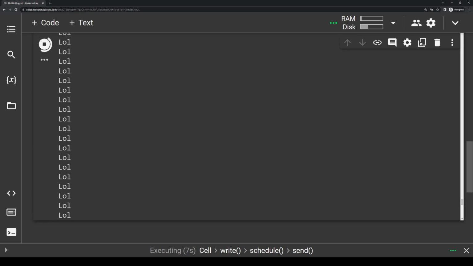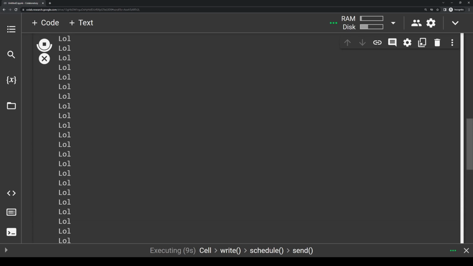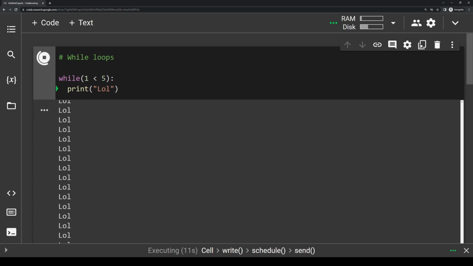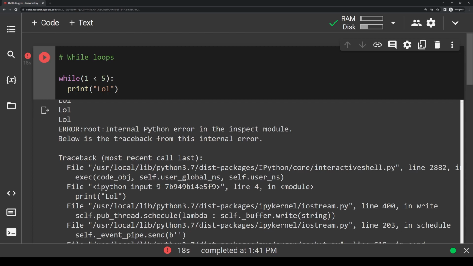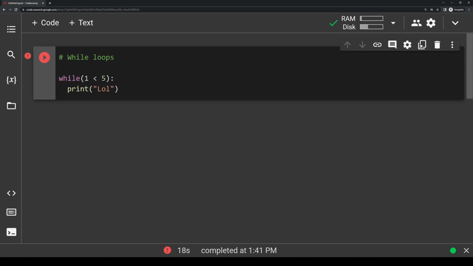So I should actually stop it before it crashes here. And it'll let me stop it. As you can see, infinite loops are really, really bad. And if you let them run long enough, they could crash your program and your entire computer. So that's why I went ahead and stopped this execution here. I'm going to go ahead and clear this out too. The important thing about while loops is making sure that they have an end condition. So you have to make sure that this conditional statement right here will eventually be false.